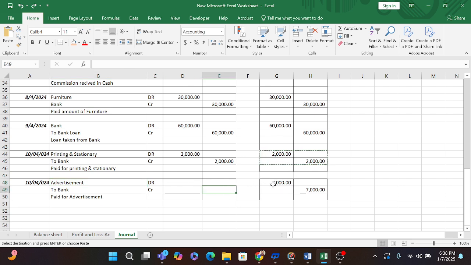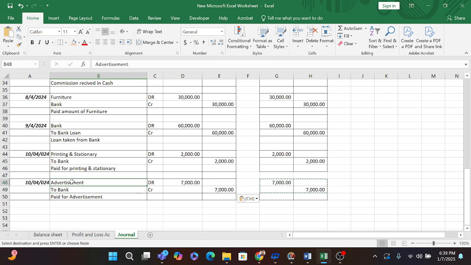Advertisement. If I pay the amount of advertisement, that is 7,000 rupees, I will post the entry here, that is 7,000. So my bank is reducing, so it will be credit, and the reason for crediting the bank balance is advertisement, because as I already told you, whenever my money is increasing, it will be debit. If the money is going, it will be credit.